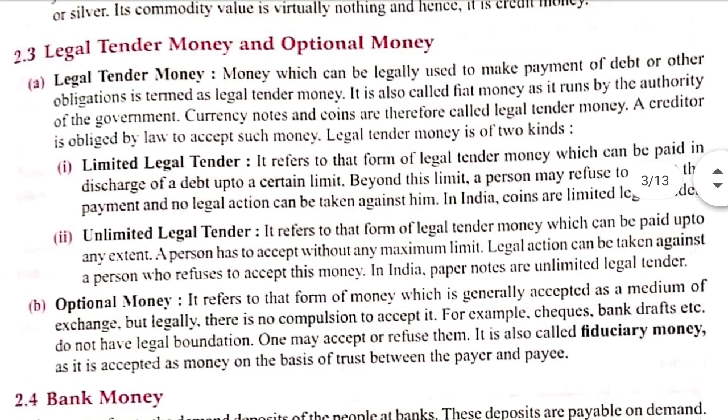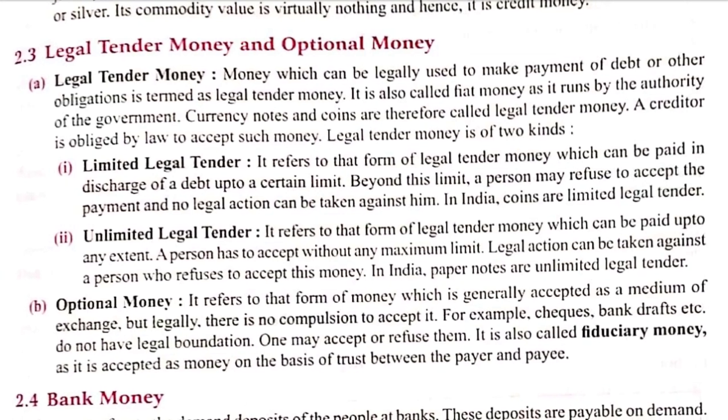Then legal tender money and optional money. Legal tender money is money that has the legal validity of the government. For example, 2-3 years ago, when the government of India announced that 500 rupee and 1000 rupee notes would not be in circulation, at that time we can say that those notes lost their legal tender status, and that is why from that date, from midnight, they were not in use in the market.